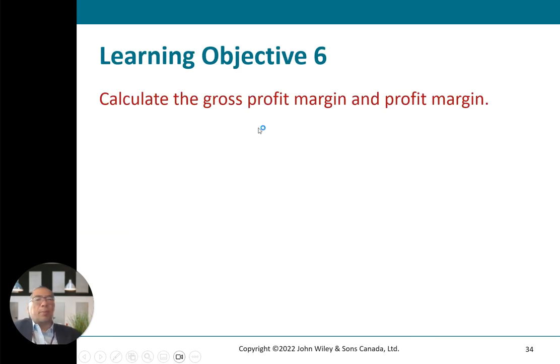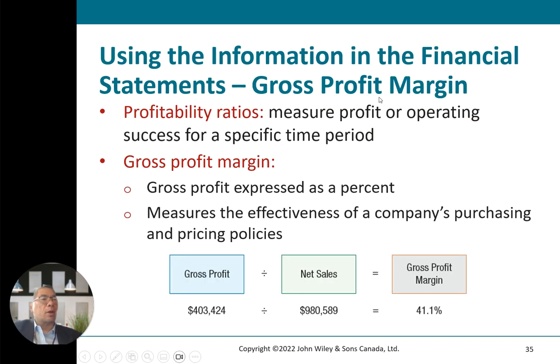Look at learning objective number 6, which is to calculate the gross profit margin and profit margin. So how are you going to calculate this? Profit ratios measure profit or operating success for a specific time period. Gross profit margin is gross profit expressed as a percentage. The way to calculate it is gross profit divided by net sales.